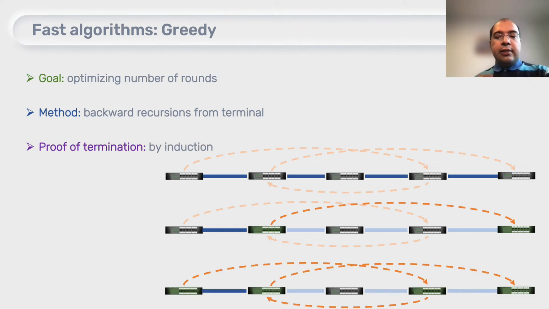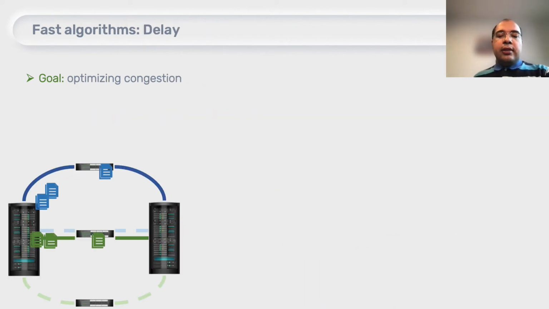And we can prove that this algorithm terminates by induction, because at each step we will have a link that is being updated from the old path or the old configuration to the new configuration. Now, based on this greedy algorithm, we will go back to the example that we had, where the problem is congestion based.